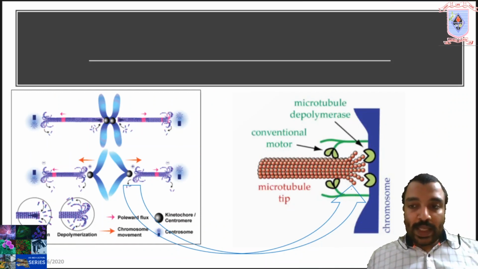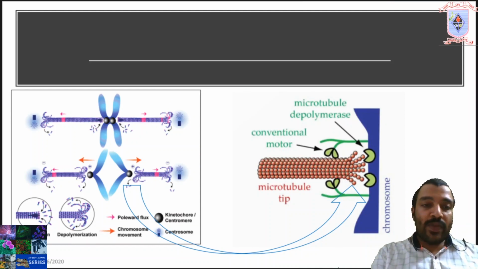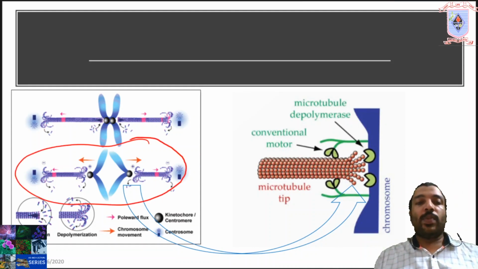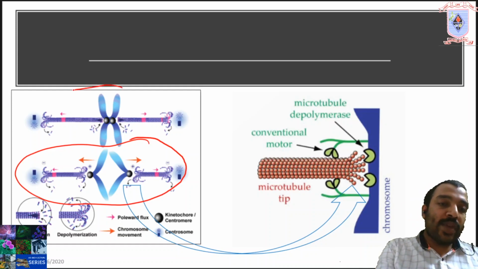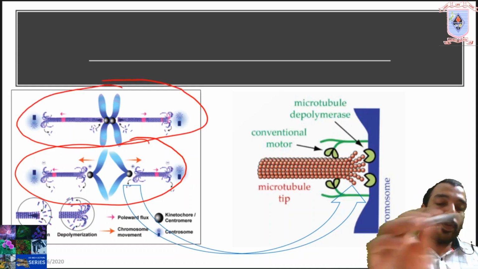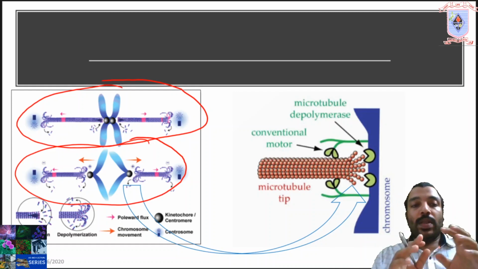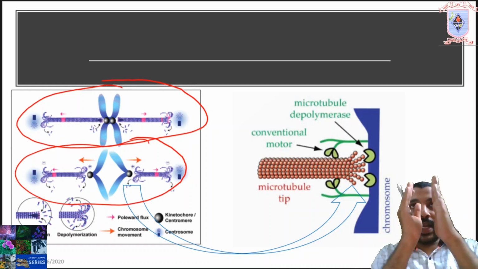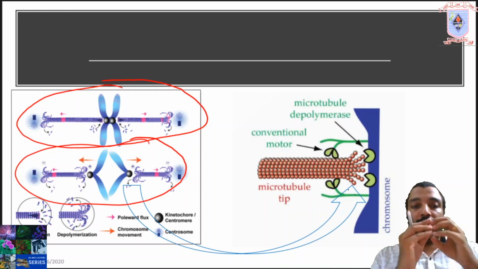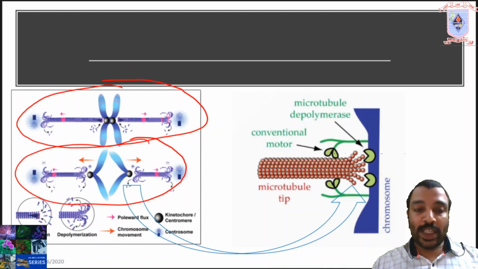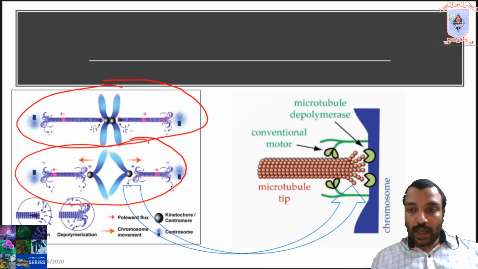At the onset of anaphase, at the plus end, what will happen to the rate of polymerization and depolymerization? In the case of metaphase, we said the rate of polymerization and depolymerization will remain the same. That's why the chromosomes are aligned at the metaphase plate. As this cell enters into the anaphase, what will happen to the rate of polymerization and depolymerization?